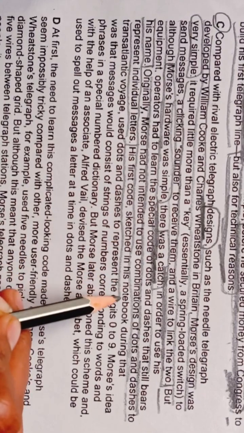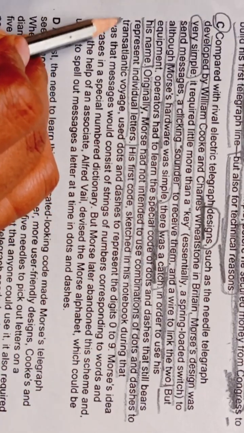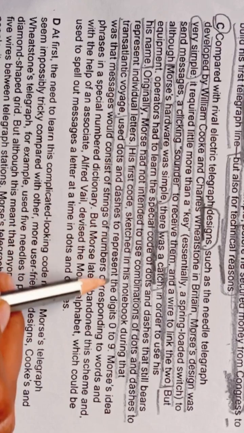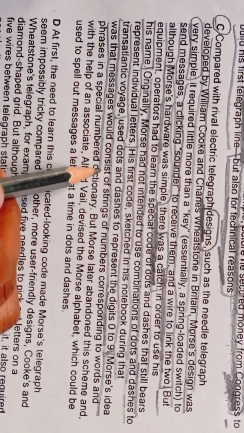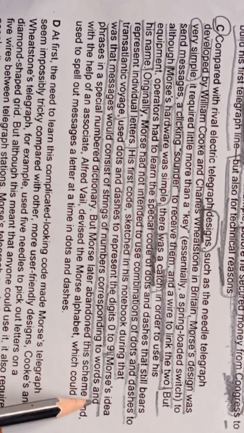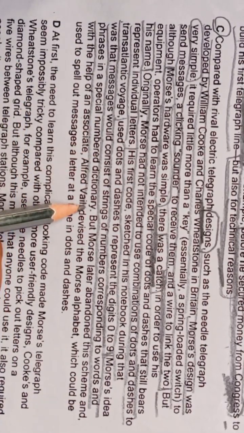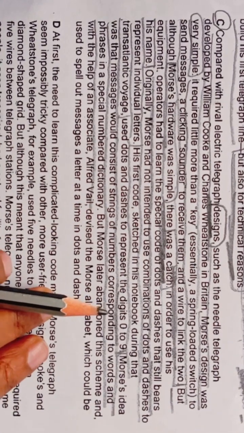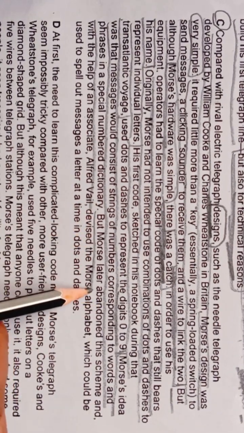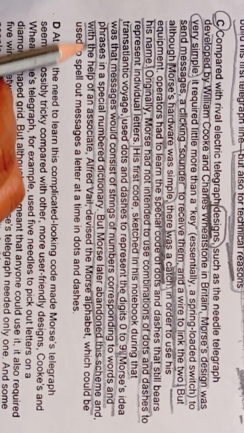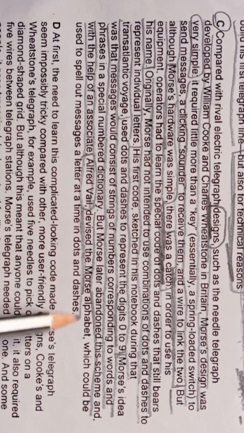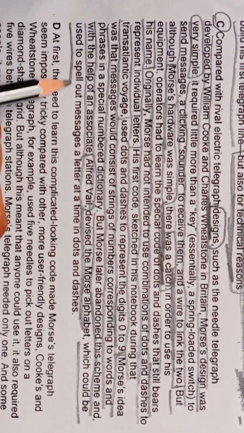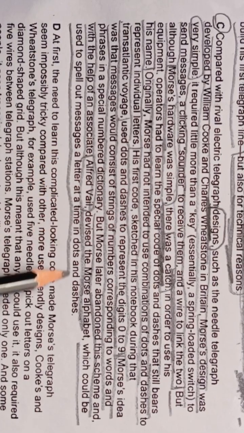His first code sketch in his notebook during that transatlantic voyage used dots and dashes to represent the digits 0 to 9. Morse's idea was that messages would consist of strings of numbers corresponding to words and phrases in a special number dictionary. But Morse later abandoned this scheme and with the help of an associate, Alfred Vail, devised the Morse alphabet, which would be used to spell out messages a letter at a time in dots and dashes.